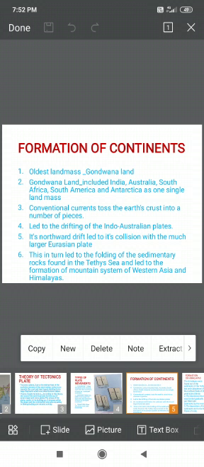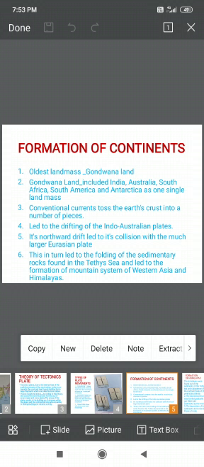Now convection currents tossed the earth crust into a number of pieces, which led to the drifting of Indo-Australian plates. Its northward drift led to the collision with the much larger Eurasian plates.